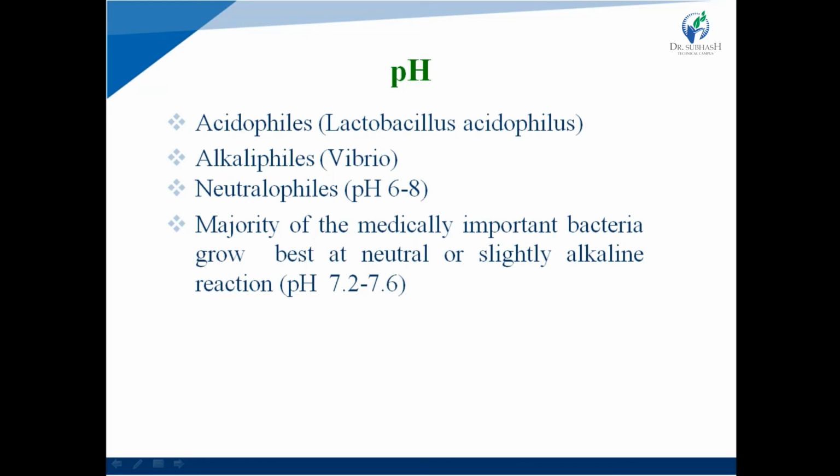These bacteria grow at neutral pH, between 6 to 8. The majority of medically important bacteria grow best at a neutral or slightly alkaline reaction, like 7.2 to 7.6.